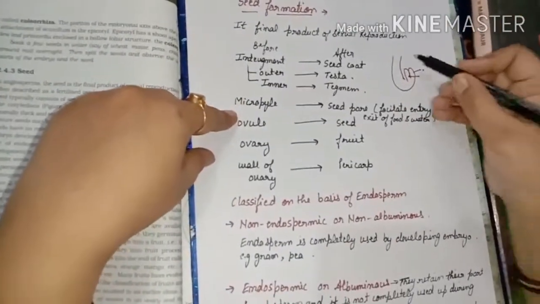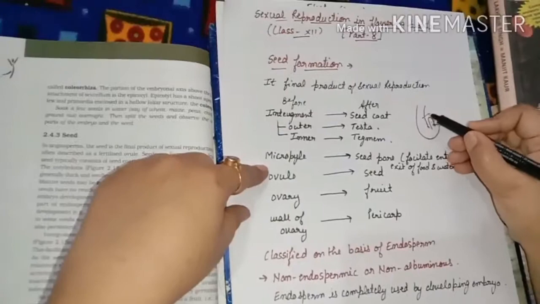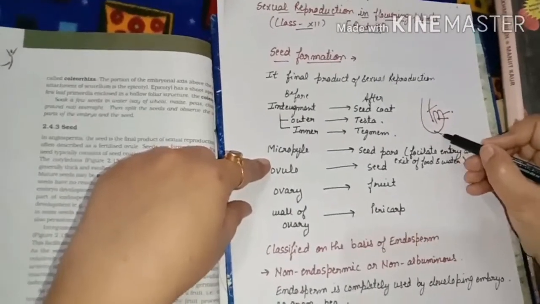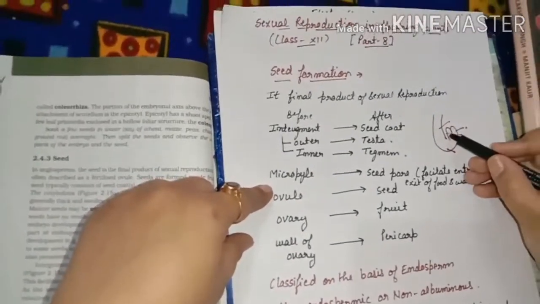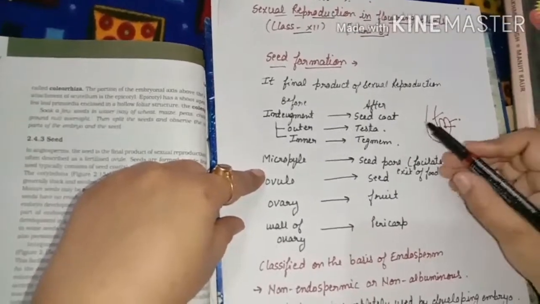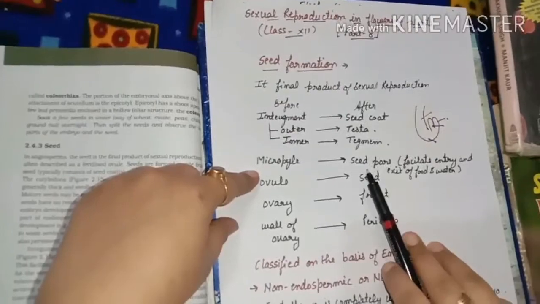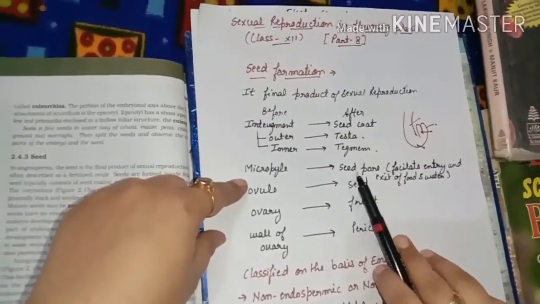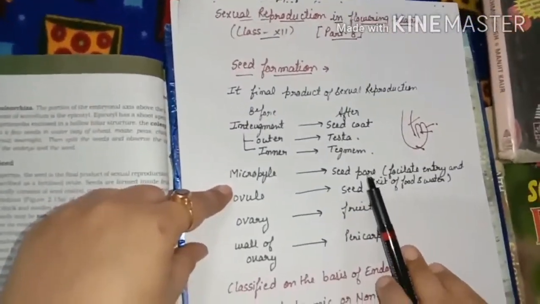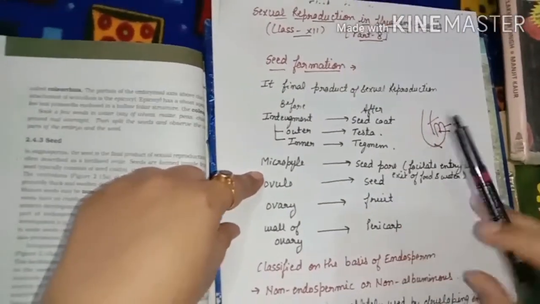After this you have two parts, one is the micropylar part and the other one is the chalazal part. The micropylar part will have a small pore-like structure, the micropyle, that is called the seed pore. Seed pore is a very important part because it will provide the developing embryo the nutrition.